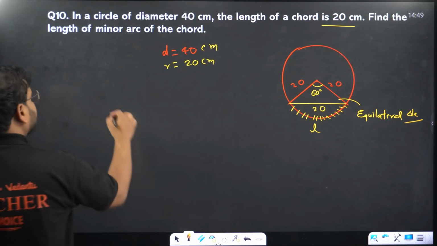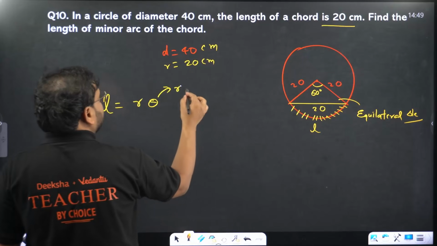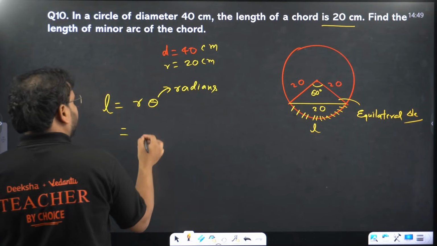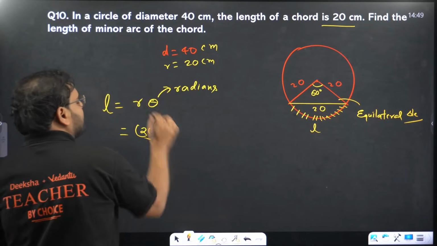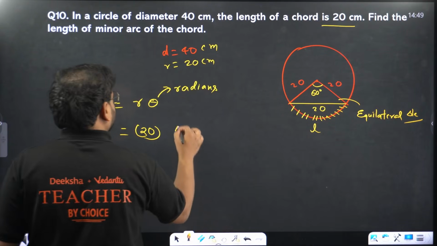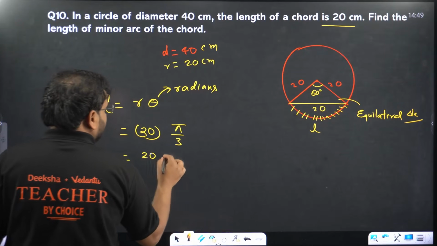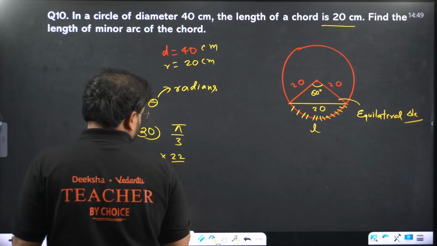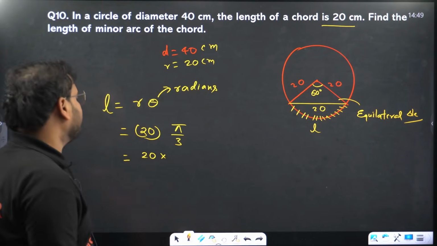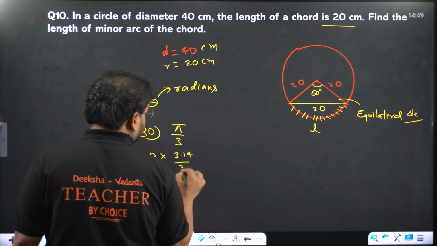What's the formula for that? Length of arc is r times theta, but theta must be in radians. That's difficult, right? Of course not. Radius is 20. Angle 60 degrees is pi by 3 radians. We'll have 20 times 22 by 7, but I need to find the approximate value, right? Okay, let's do 3.14 upon 3.